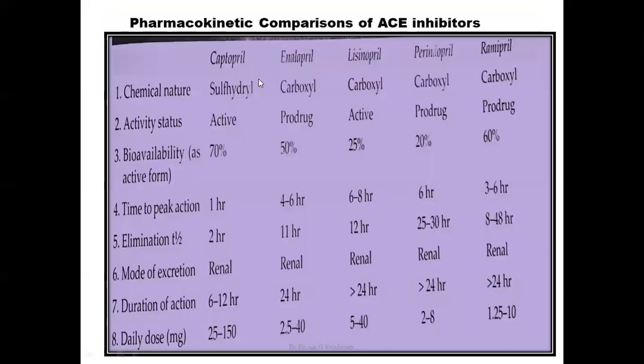Now, this is just a chart comparing the pharmacokinetics of ACE inhibitors, their peak time to act, their duration of action, the daily dose and all. You can see captopril 25 to 150 mg, whereas enalapril requires just 2.5 to 40 mg, very less compared to captopril because it is very potent. Also, you can see the excretion is mainly renal for all of these. And in the case of ramipril, it has a very long duration because of the extensive tissue distribution.